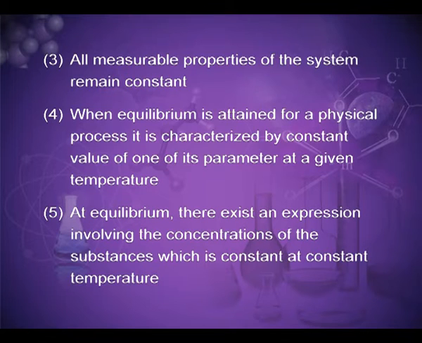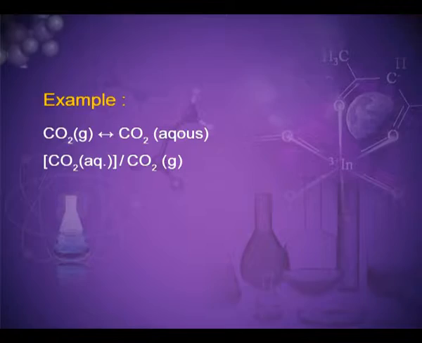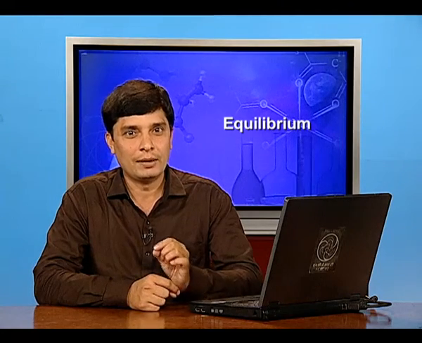Fifth, at equilibrium there exists an expression involving the concentration of the substance which is constant at constant temperature. Example: carbon dioxide transforms from the gaseous state to aqueous, CO2(g) ⇌ CO2(aq). The concentration of CO2 aqueous divided by the concentration of CO2 gaseous is constant at constant temperature.